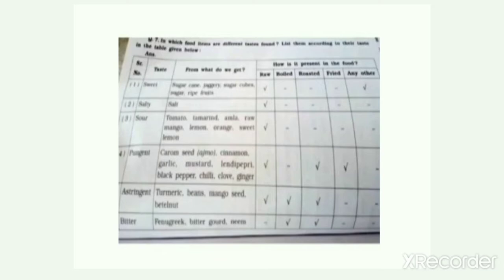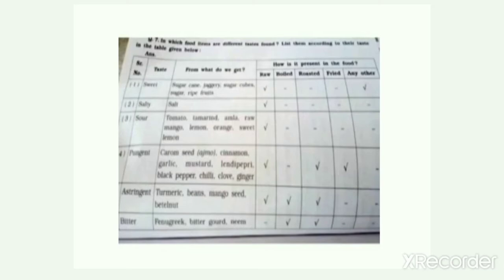Now comes salty. Salty taste is in salt. The salt which we use in everyday life is a very important part of our recipe. Without salt, our food item doesn't taste good, and this is present in raw form. Then comes sour taste. Yes, sour taste is present in tomato, tamarind, amla, raw mango, lemon, orange, sweet lemon.